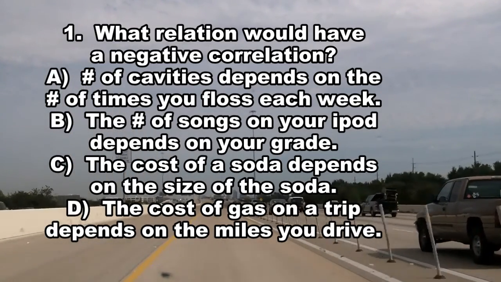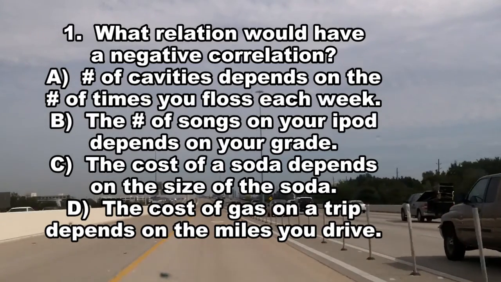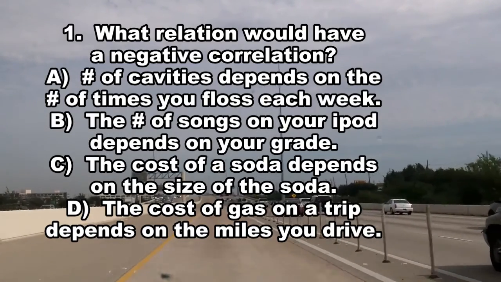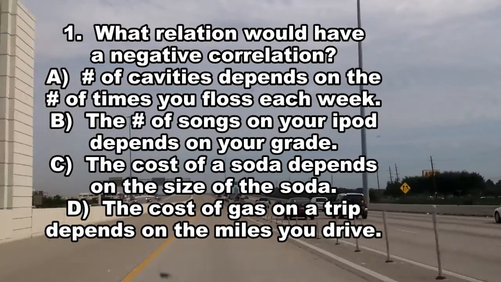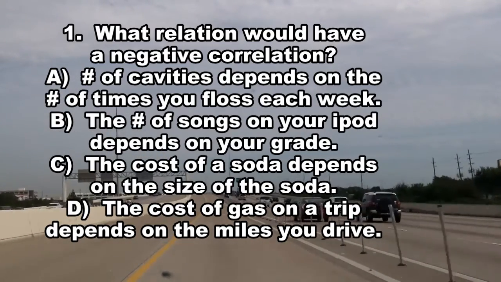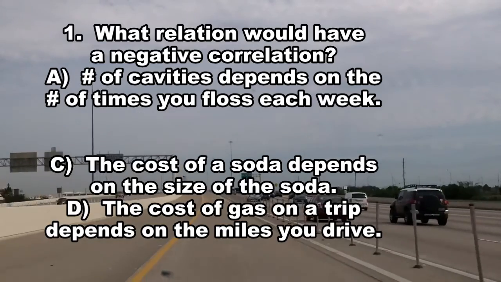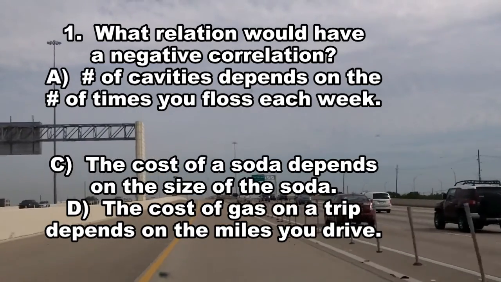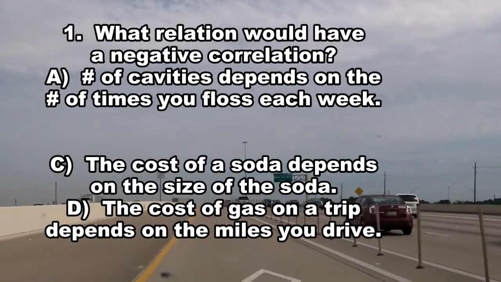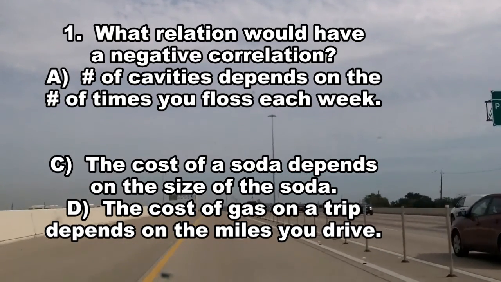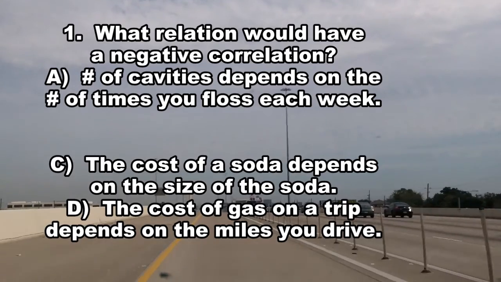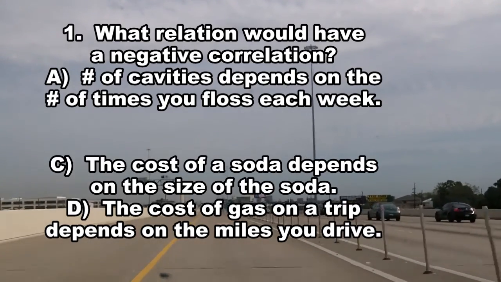Let's first find the one that has no correlation. In choice B, the number of songs on your iPod would not affect the grade level you're in, so choice B is incorrect. Now let's find a positive correlation. In choice D, the cost of gas increases as the miles you drive increase, so that's a positive correlation.